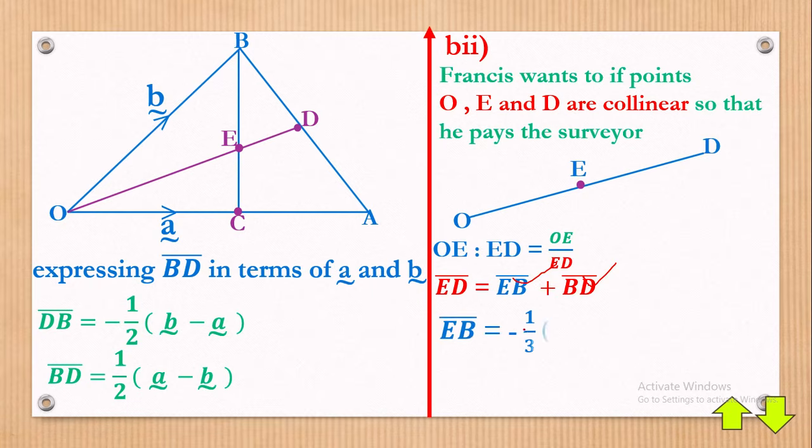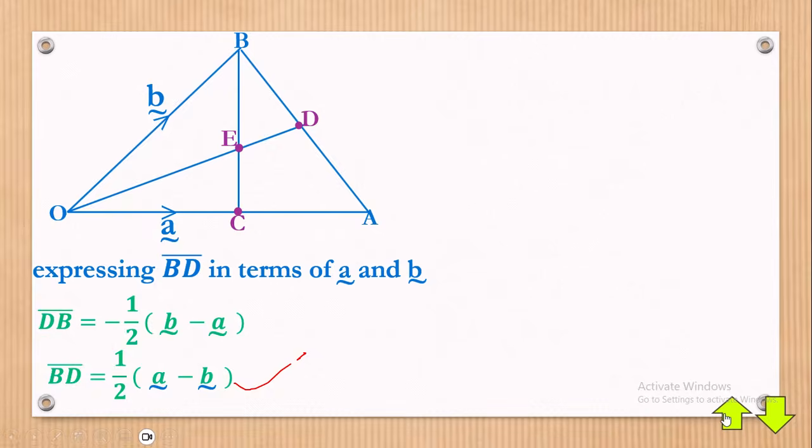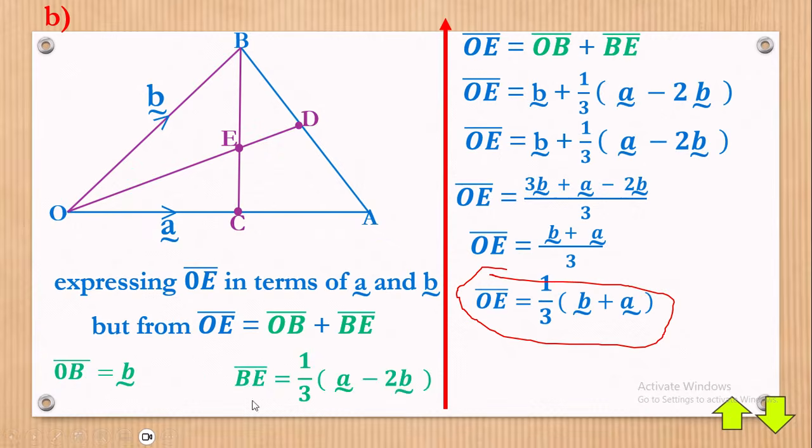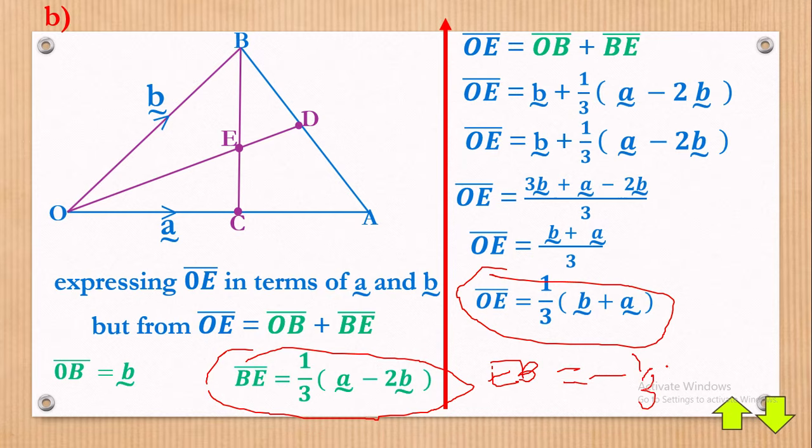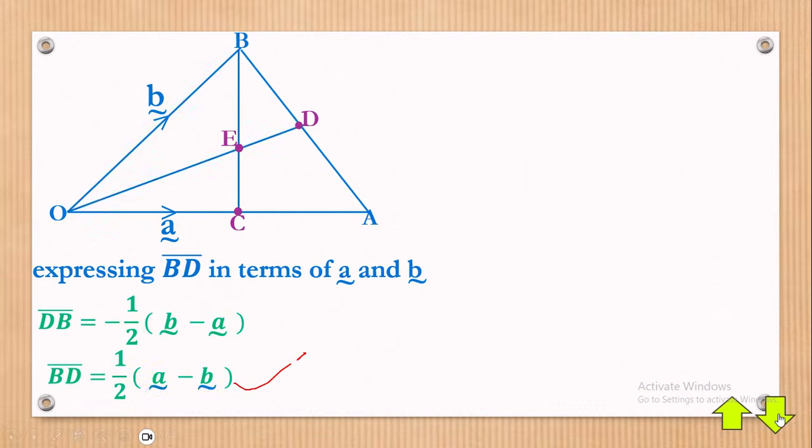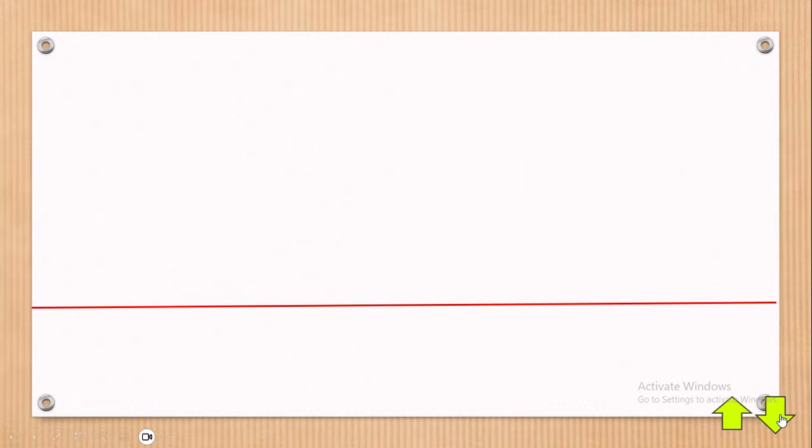So we shall say that EB is equal to negative vector BE. Of course, let's go back there. You really see that what we had as our BE was this, meaning that if you want to find EB, altering the direction to now be negative, you attach a negative there. A third of vector A minus 2B, and that's what we have right in front there.